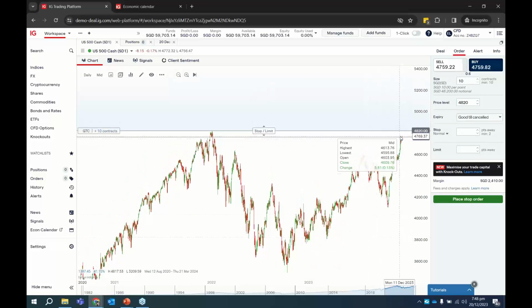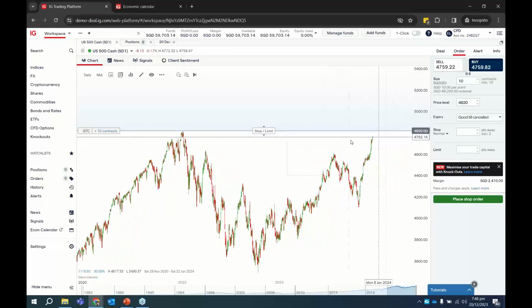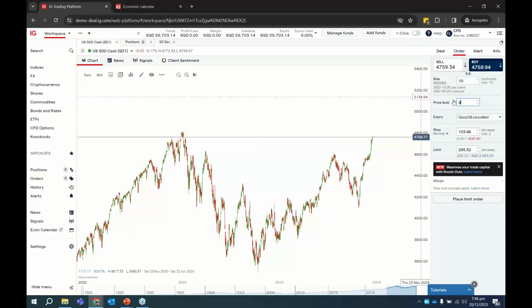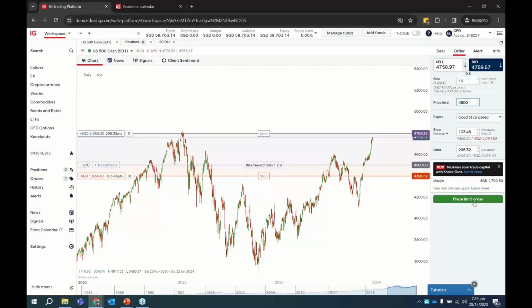So what it means is that for any price below 4820, we will not be looking to enter this buy trade. Only when prices break above 4820 will the platform execute a buy trade for me. And of course, before this trade is executed, I can already put in a stop loss and a take profit level. You notice that over here, it immediately changes this to a stop order, because the buy price is higher than the current market price. So this is a buy stop order. If the buy price is lower than the current market price, this is a limit order.